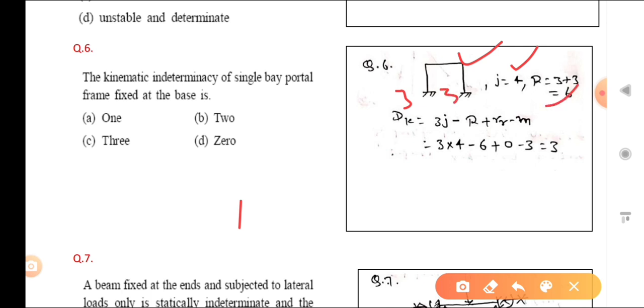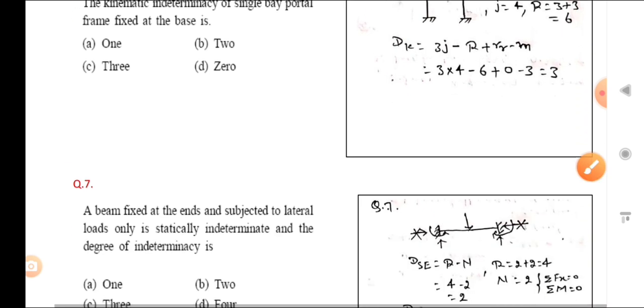So you can put that value here: 3 times 4 minus 6, and no hybrid joints are there, so 0. Here you can see that if the member is non-rigid, or extensible, what will happen? The degree of indeterminacy is 3 times 4 minus 6, so it will become 6. But here the option is not 6, so we should assume that the given members are rigid. When you put m equal to 3, it is equal to 3, so your answer is 3.